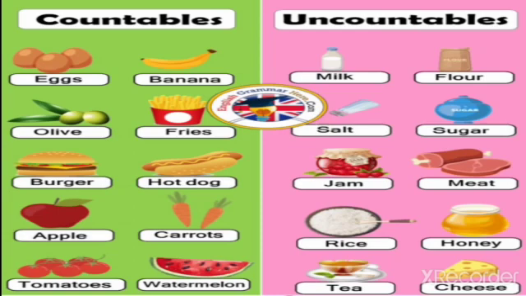You can see more examples for countable and uncountable. First we'll see countable: eggs, banana, olive, fries, burger, hot dog, apple, carrots, tomatoes, watermelon. Uncountables. See the example: milk, flour, salt, sugar, jam, meat, rice, honey, tea, cheese. These are the examples for countable and uncountable.